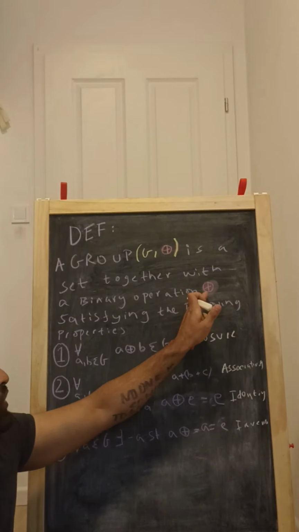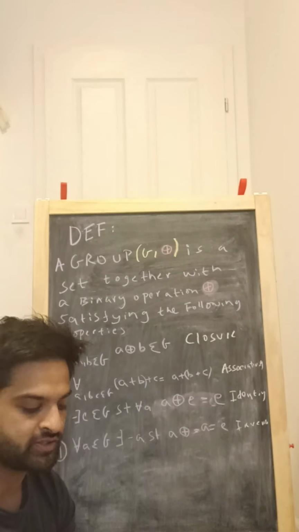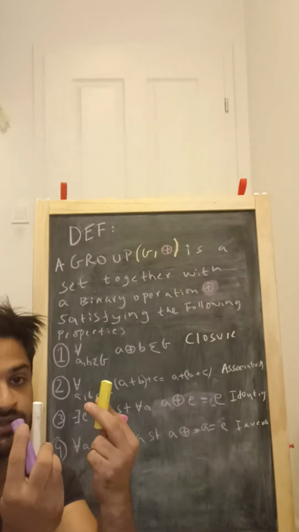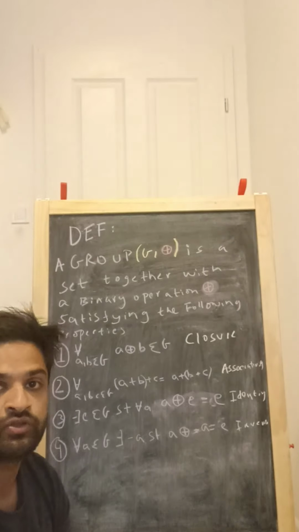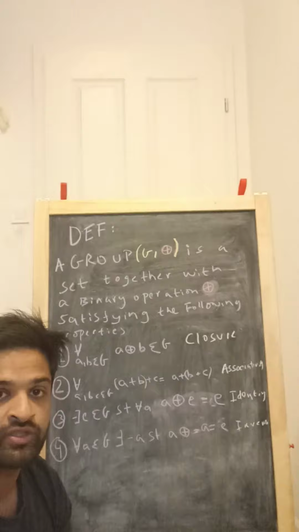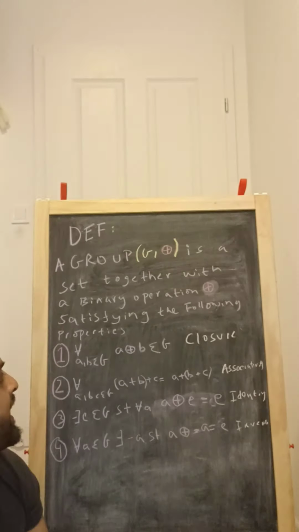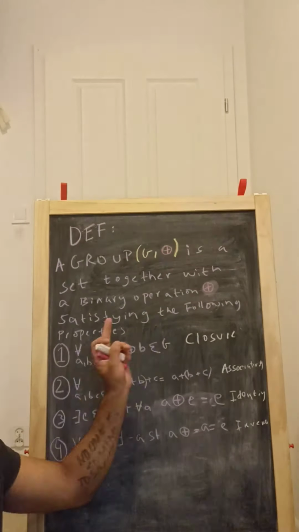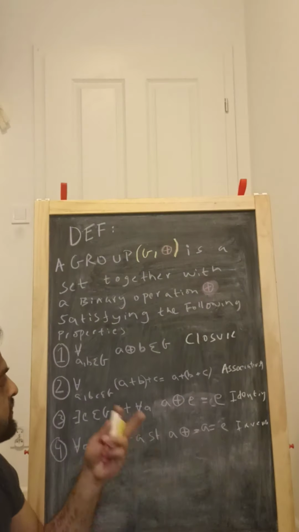And by a binary operation we just mean that we take two elements from the group and we get a third element. So that is what a binary operation is. It can be anything as well: addition, multiplication, subtraction, composition, to keep things very general. And we then say that our set, equipped with this operation, is a group as long as it satisfies the following properties.